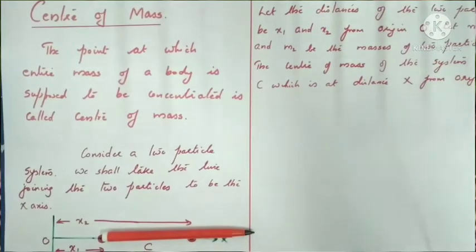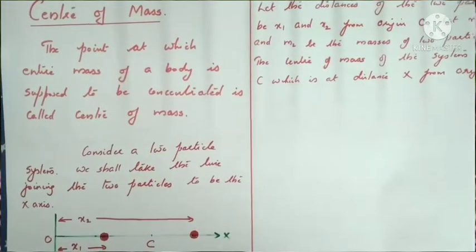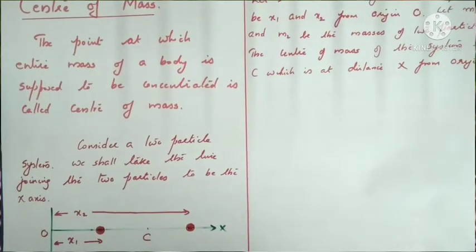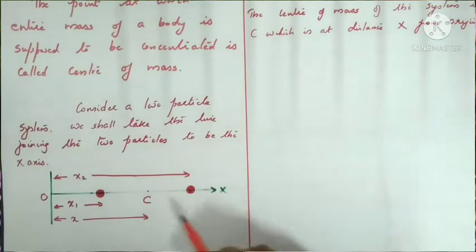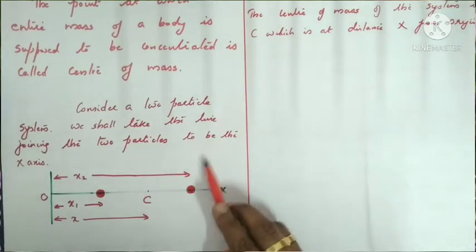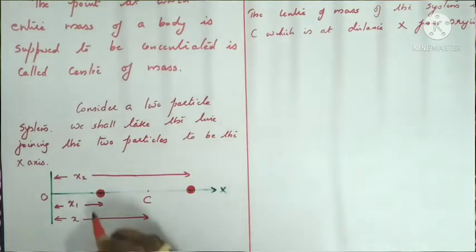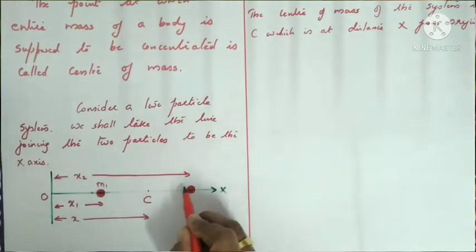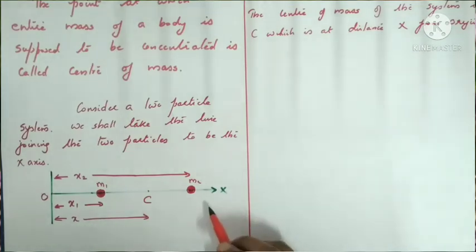Now, how will you find out the position of the center of mass? Consider a two particle system. We shall take the line joining the two particles to be the x-axis. Here this is the first particle of mass m1. This is the second particle of mass m2. It is lying on the x-axis.